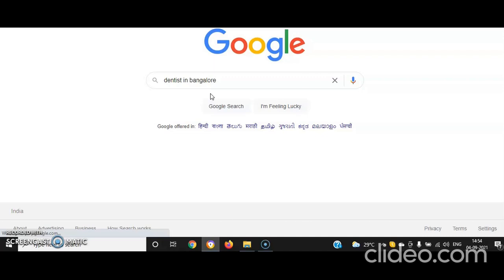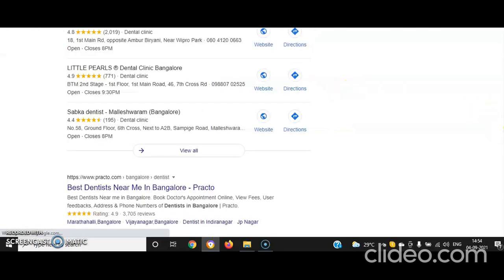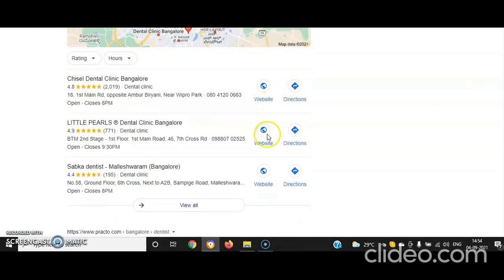Almost every person or every clinic will be having these websites. So these websites are there. All these websites need to reach more and more customers in order to get a good business or to provide their services. So for that they need to have this tool, SEO, in order to get the rank,